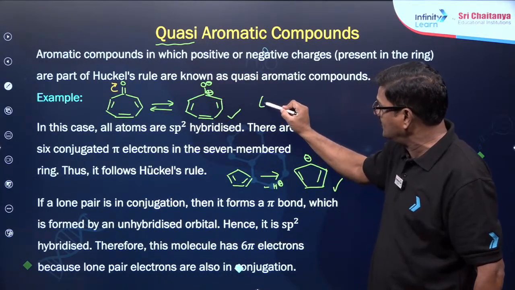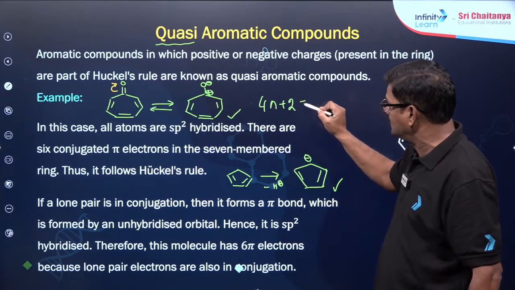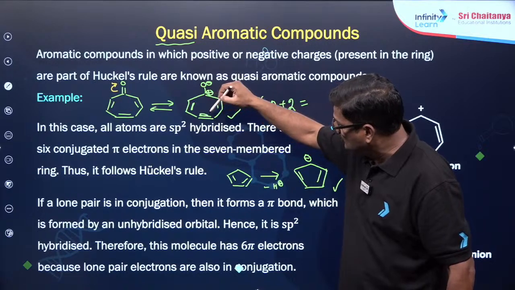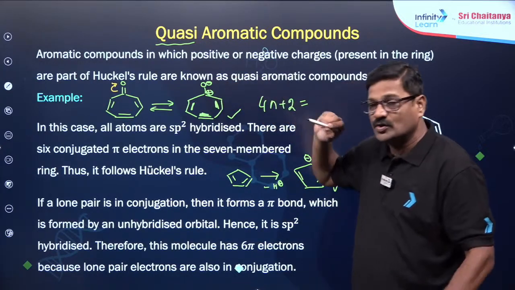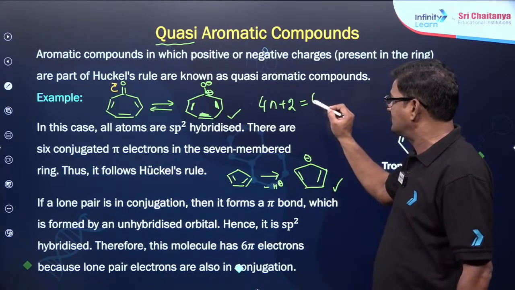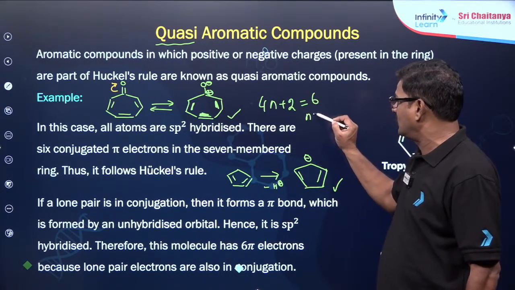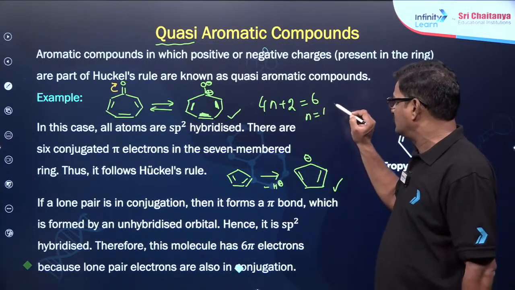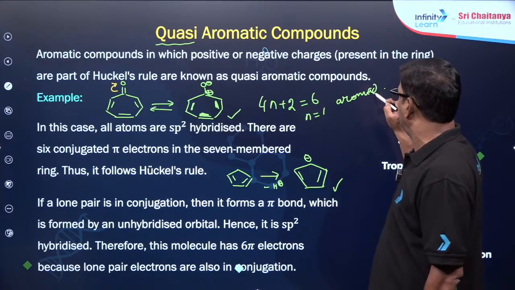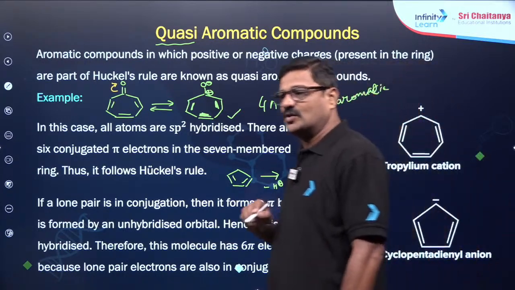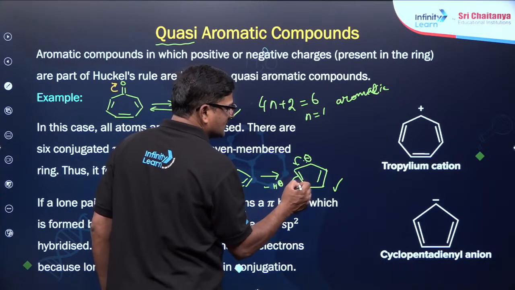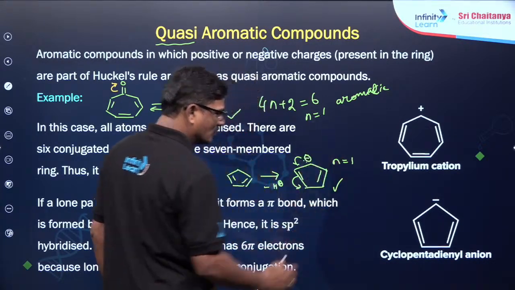So 4n plus 2 is equal to, कितना इलेक्ट्रॉन्स डीलोकलाइज कर रहे? 1, 2 and 3. So 3 pi bonds, and 3 pi bonds means you are going to say 6 electrons. So n solve करने के बाद आपका होगा 1. So ताकि इसका एरोमेटिक बन जाएगा. ठीक है. Now is also a very important thing, the lone pair of electrons participating in resonance, here n is equal to 1.